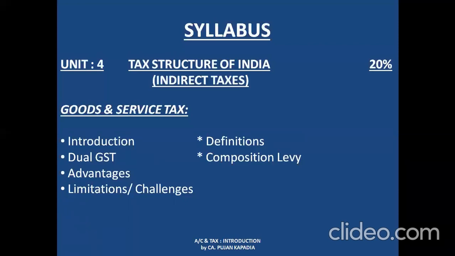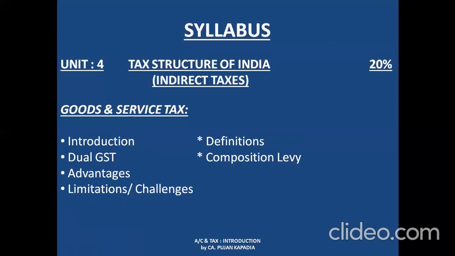What all are we going to study under this unit? The first part is the introduction. It is going to cover basically what is GST, why was GST implemented, when was GST implemented, and so on. The second part is dual GST. If any one of you is familiar with this topic, you might be aware there are 2 kinds of GST that are charged. One is CGST, that is Central Goods and Service Tax. Second is SGST, that is State Goods and Service Tax. This is basically the concept of dual GST, which I'm going to explain when we do this particular chapter.